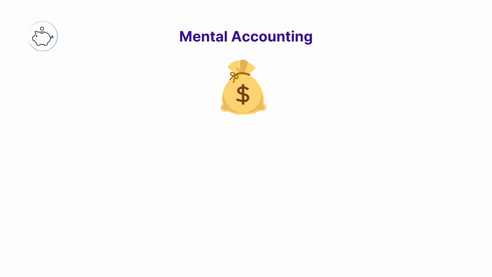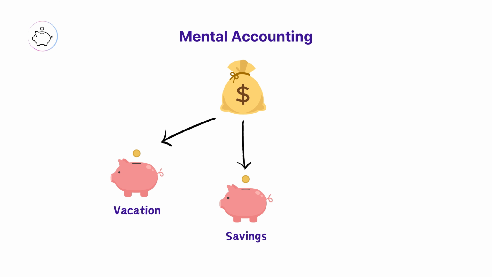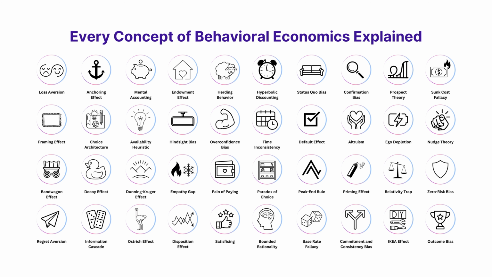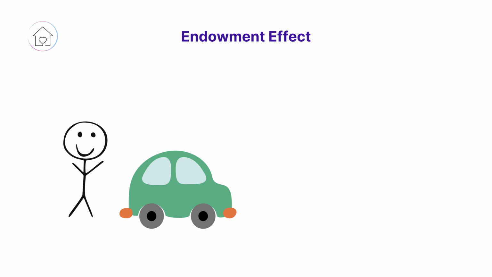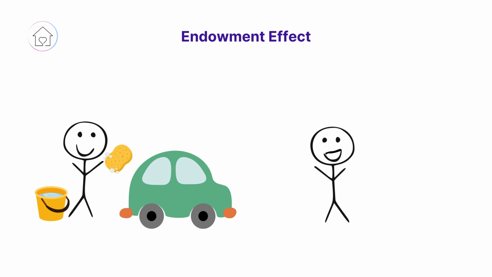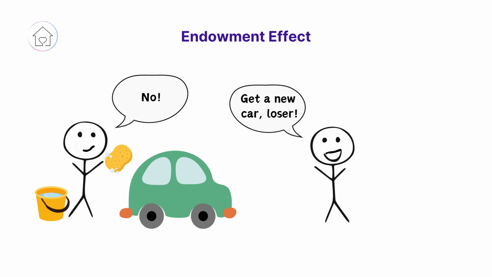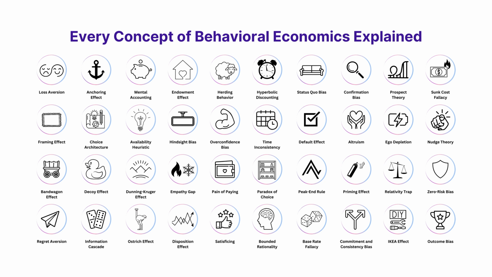Mental accounting. The tendency to separate money into different accounts based on subjective criteria, such as spending more freely from a windfall than from earned income. Endowment effect. Valuing items more highly simply because we own them, evident in scenarios where individuals are reluctant to part with items they own, even for items of equal value.